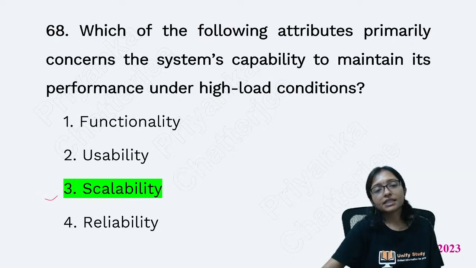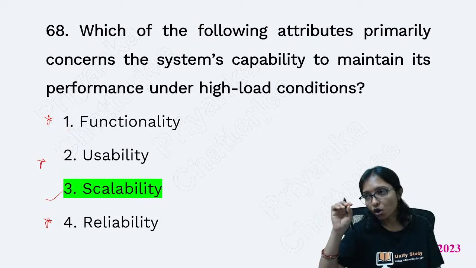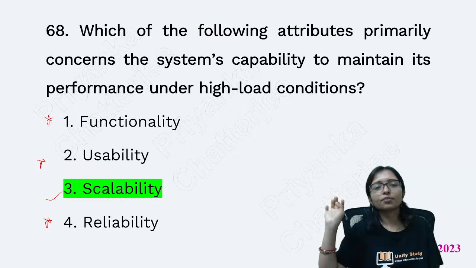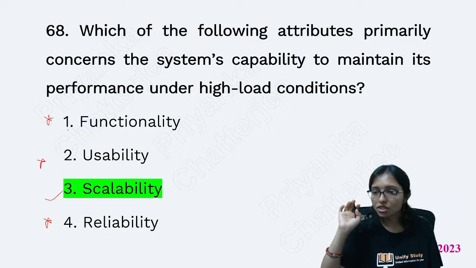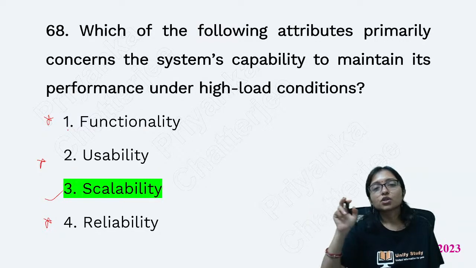That is scalability. These words are very, very important in software engineering: functionality, usability, reliability, scalability, reusability. All these abilities are very important, and statement type questions repeatedly come from here. The answer is scalability, but others are also very important.